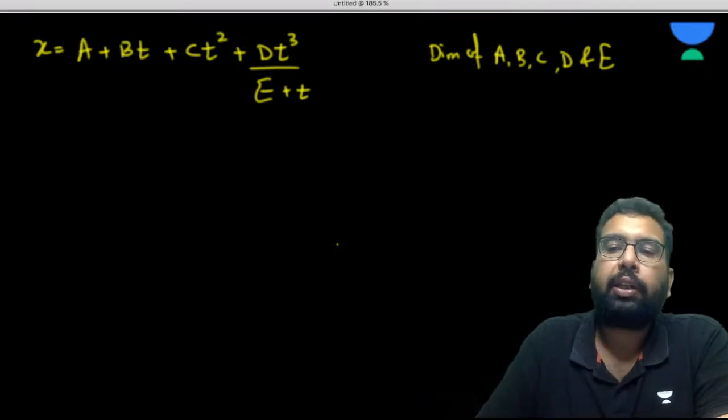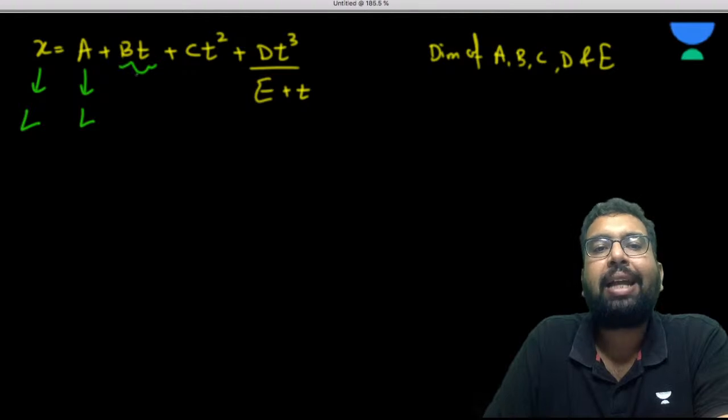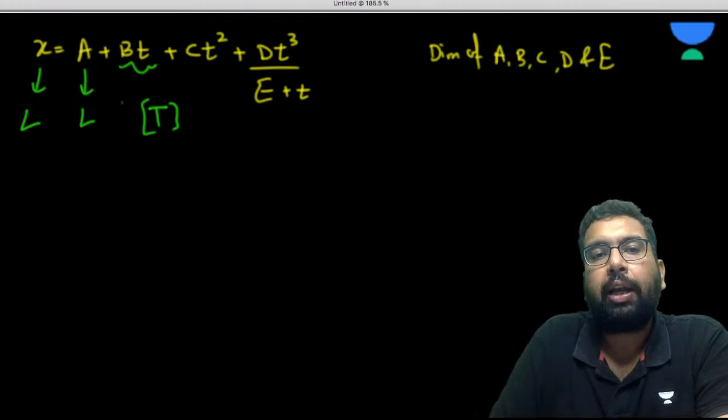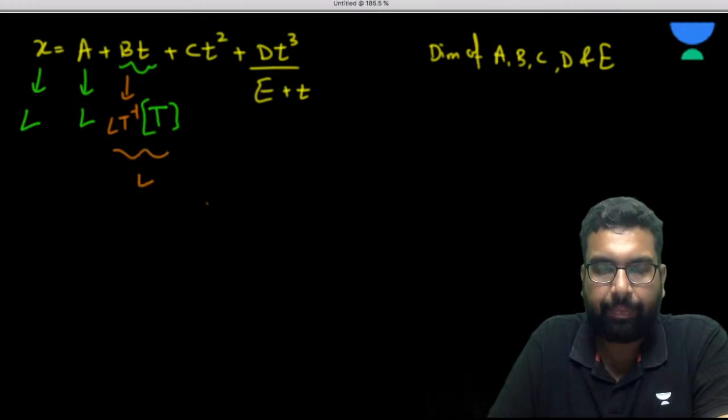So see, simply now how to do it in the exam. This dimension is L. So the dimension of A has to be L. The dimension of this BT has to be L. What we can write now: the dimension of this T is T. So what is going to be the dimension of this B? This is going to be LT minus 1. Then only it will become L.